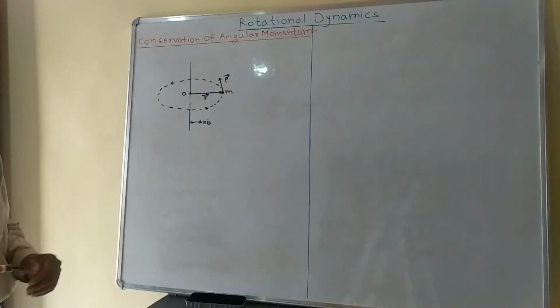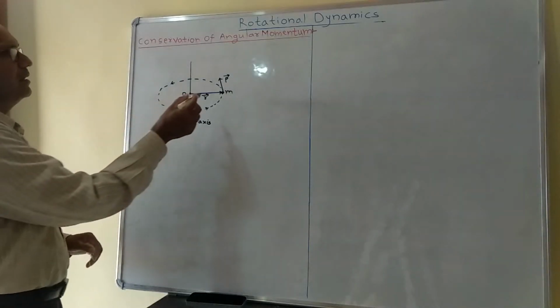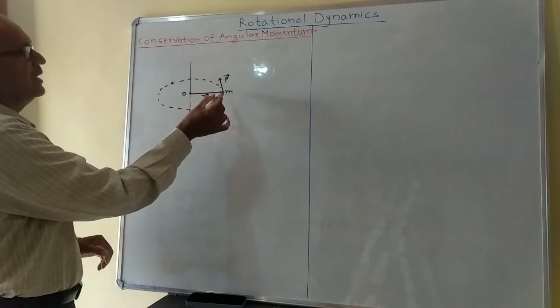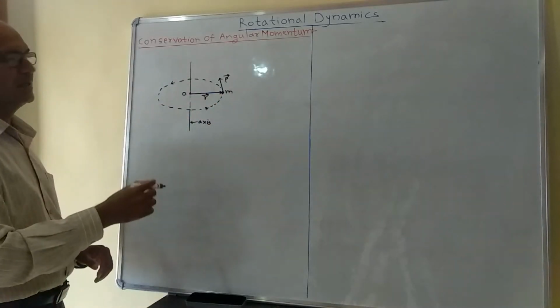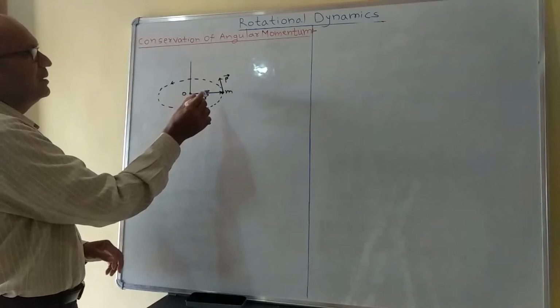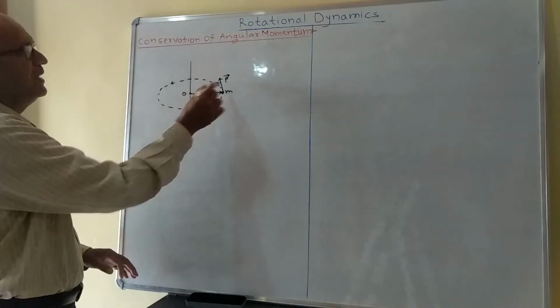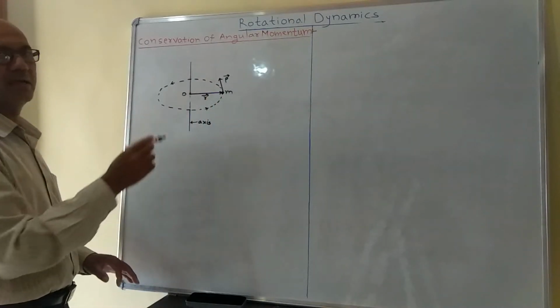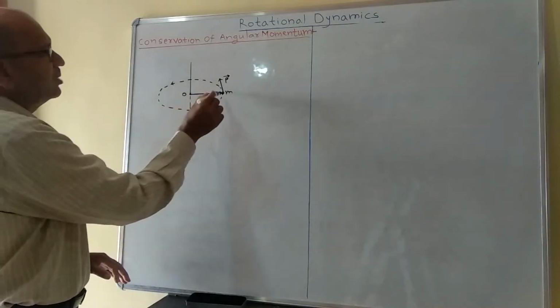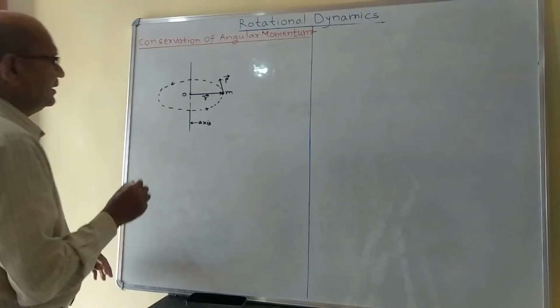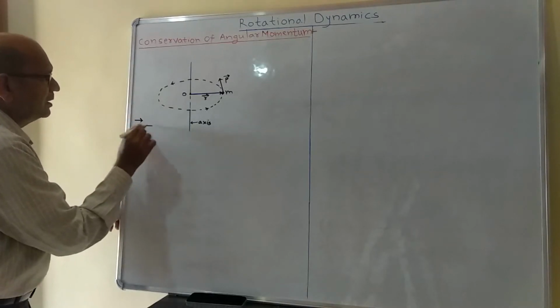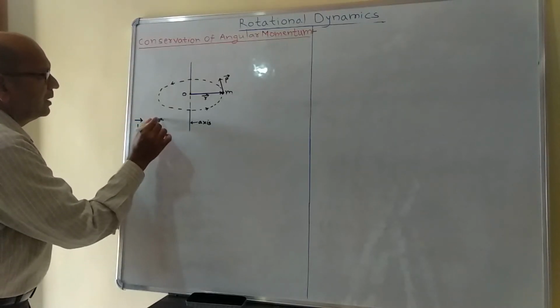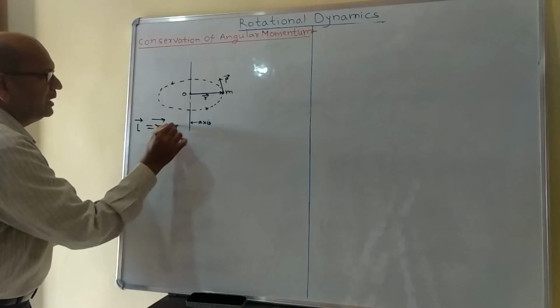Let us see the proof. Consider a particle or a body of mass m rotating about an axis. Let r bar be the position vector and p bar be the linear momentum of the body. Then the angular momentum of the body or particle is given as L bar equals r bar cross p bar.